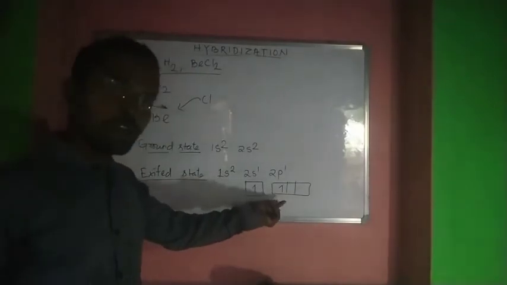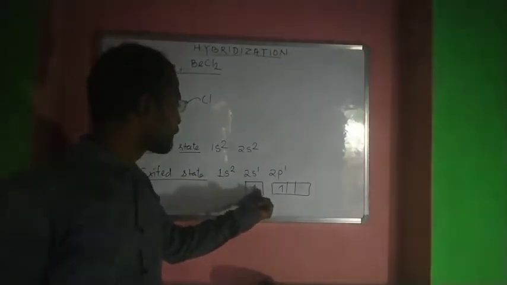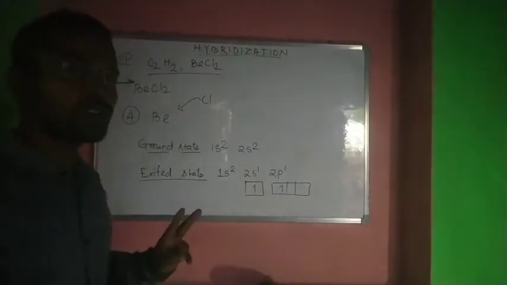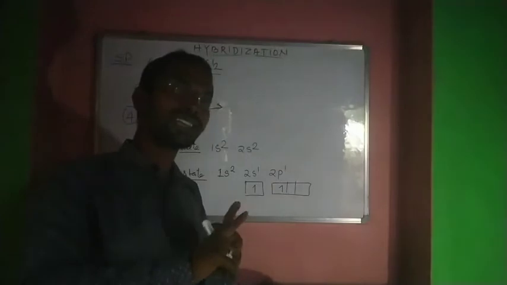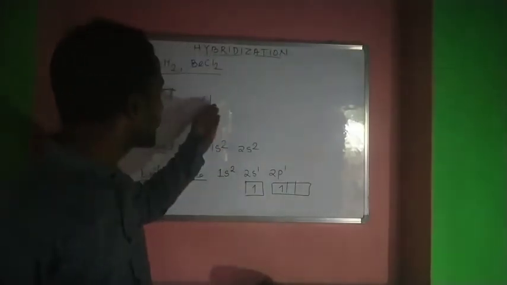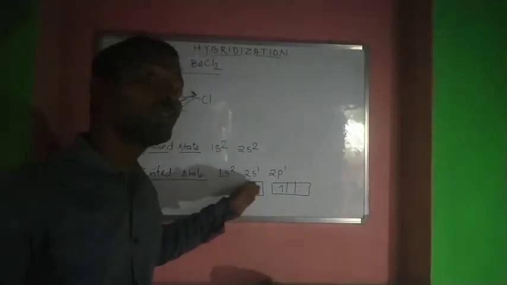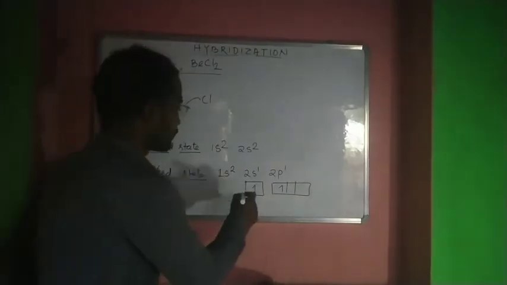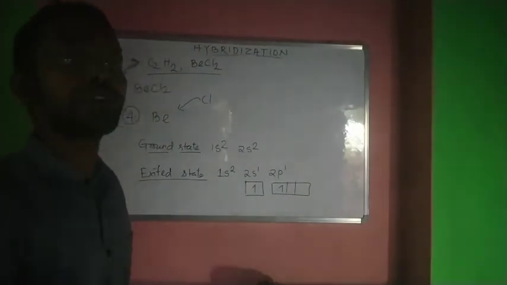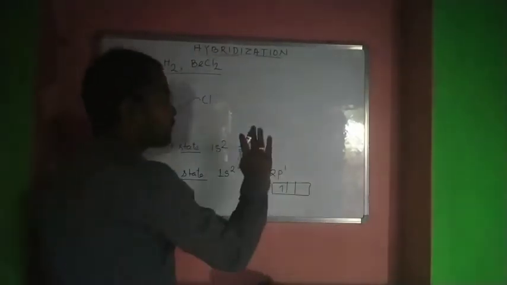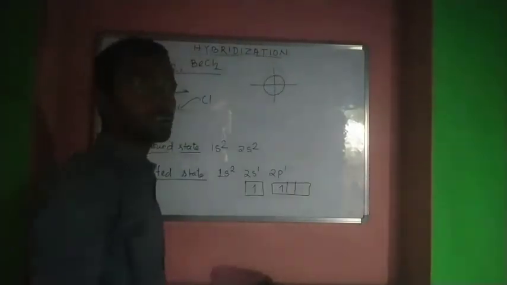So we get a hybrid orbital. Only two chlorine atoms are coming to the beryllium, so we only need two single electrons so that the octet of chlorine will be satisfied. The s orbital and p orbital completely mix with each other to form a new kind of orbital. The s orbital is centered around the nucleus, and the p orbital has a double lobe shape.